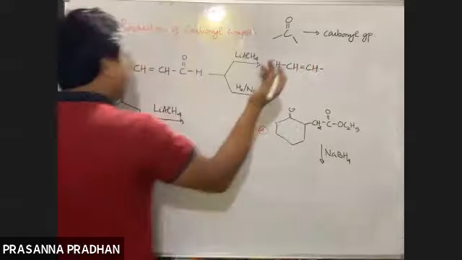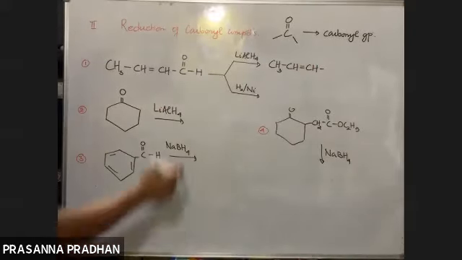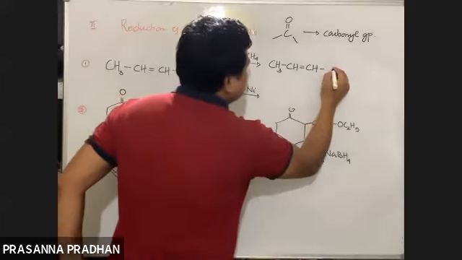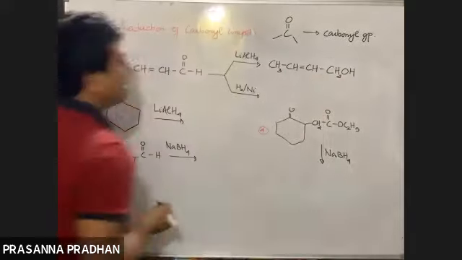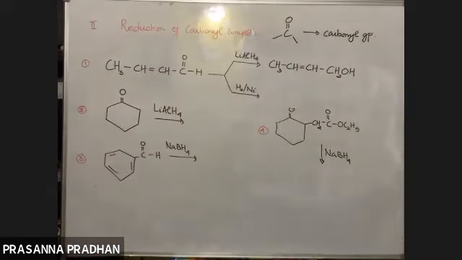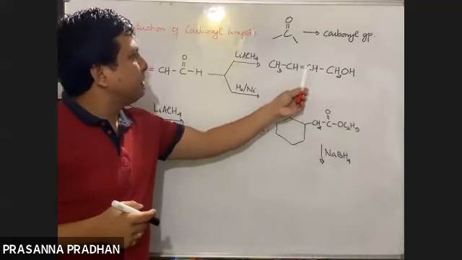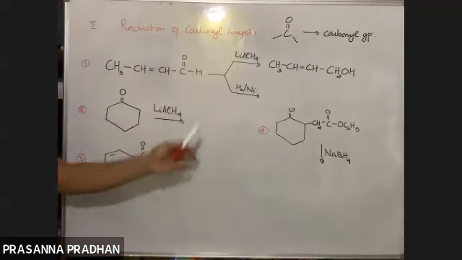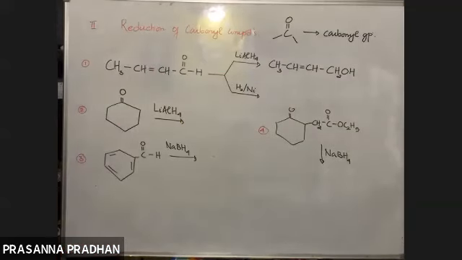Just अब मुझे पता है, okay, this should be perfect. This should be at the fingertips. CHO reduce होके क्या बनेगा? CHO reduce होके CH2OH group बनेगा. बस I get this. So what do I get? I get both in one. Whereas this hydrogen and nickel is a non-selective reducing agent. It will reduce the double bond as well.